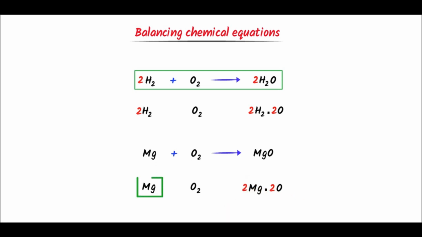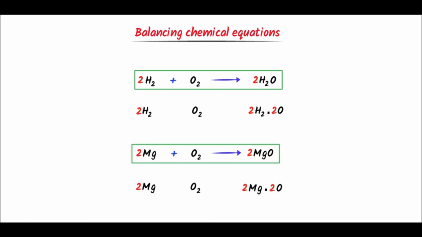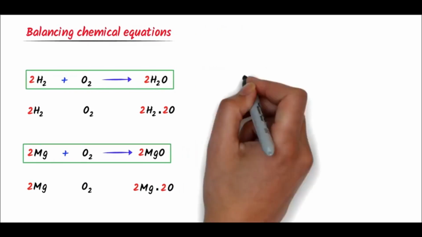Now at the left hand side, there is 1 magnesium and at the right hand side, there are 2 magnesium. I put here 2 and magnesium is also balanced. Lastly, I take this 2 and write it here. This is a complete balanced chemical equation.